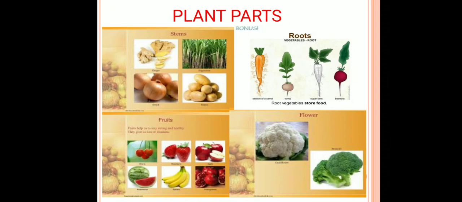Along with that, all the fruits which we eat, it may be cherry, strawberry, apple, watermelon, banana or pomegranate, all these fruits are the remaining stored food of the plant which we use as a source of food. Also, some plants store their remaining food in the flower part, like cauliflower and broccoli. These are the flower part of the plant which are used by us as a source of food.